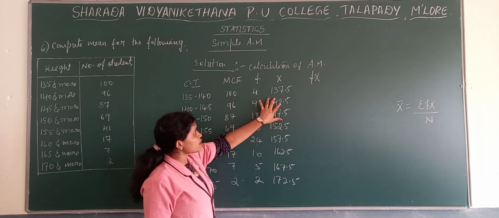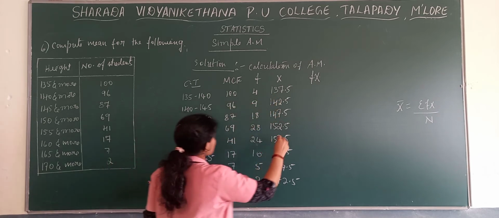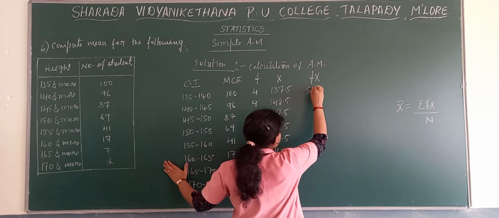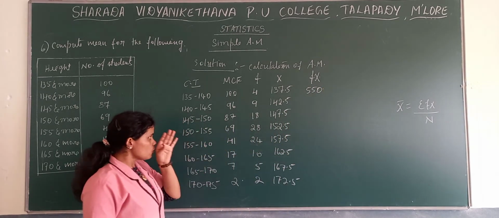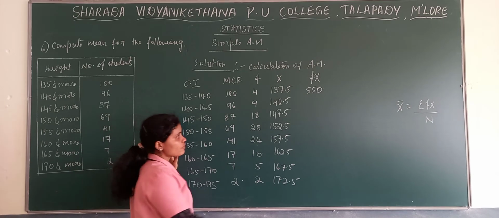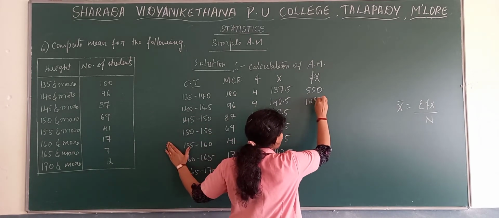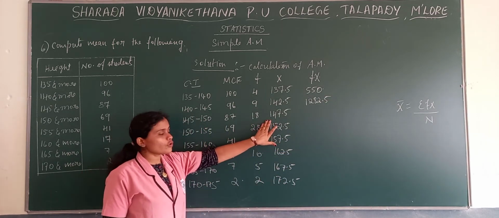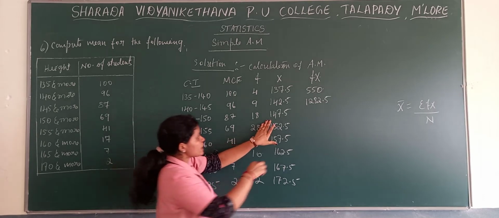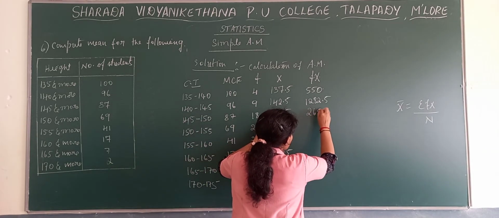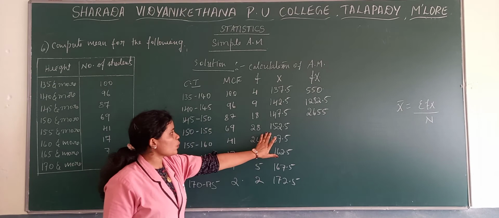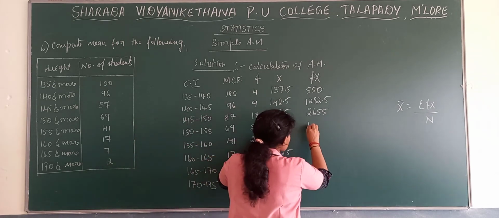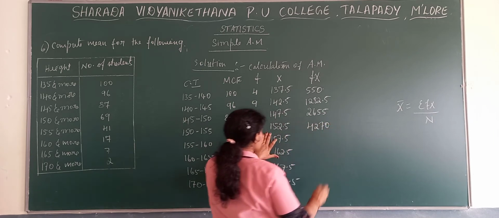Then f into x, frequency into mid value. So 4 into 137.5, we get 550. Next, 9 into 142.5, we get 1282.5. Next, 18 into 147.5, we get 2655. Next, 28 into 152.5, we get 4270.